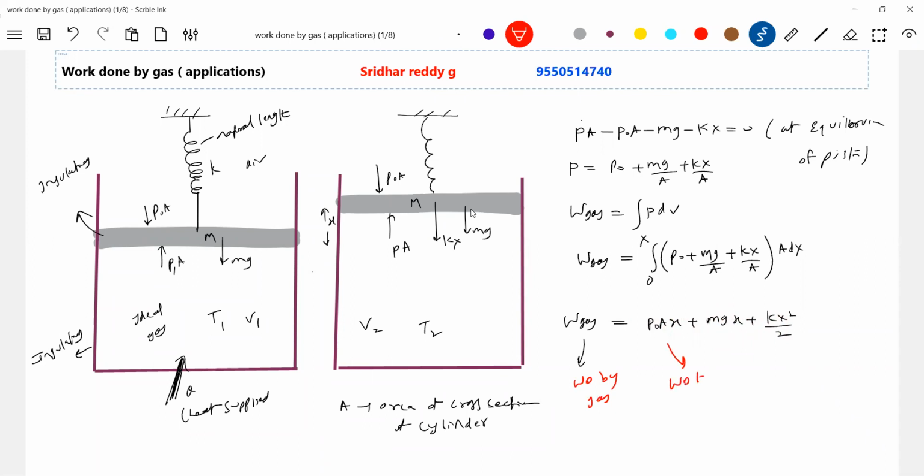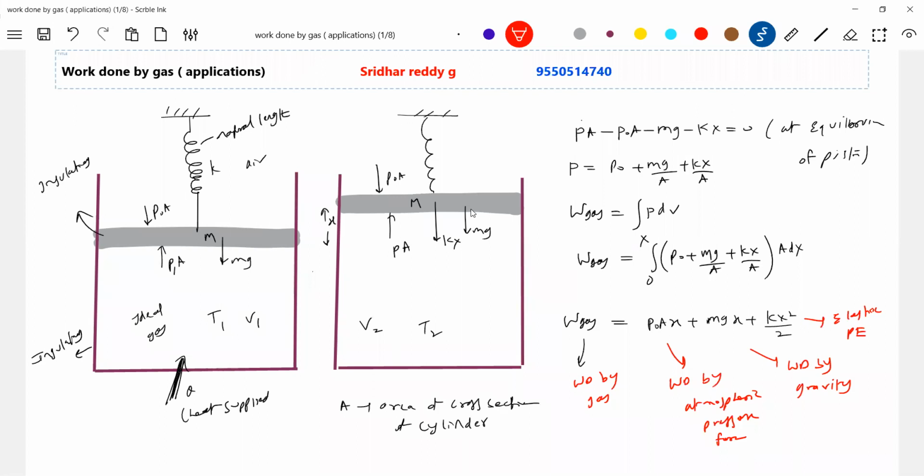Work done against atmospheric pressure force. Work done by gravity. Okay, better, right? This is work done by atmospheric pressure. Work done by gravity. And what is this? Increase in elastic potential of spring.